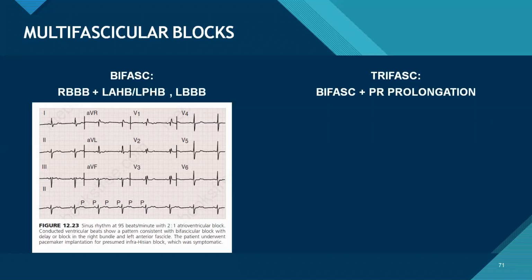If you look at aVL, there is a small Q wave. But definitely 2:1 AV conduction. So this labeling does not seem appropriate. It was from a textbook, so that's why I just picked it and put it there. Okay, we'll go to the next one.